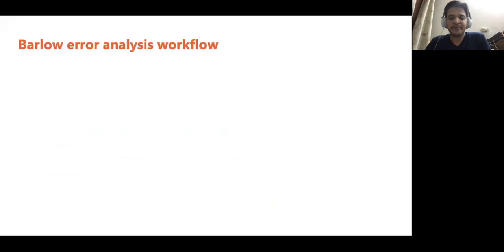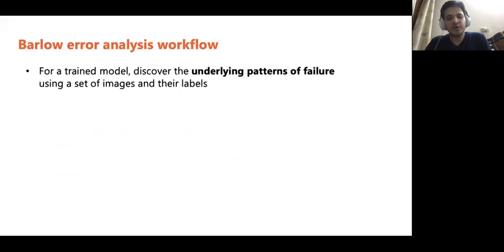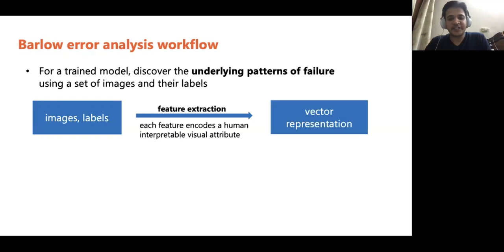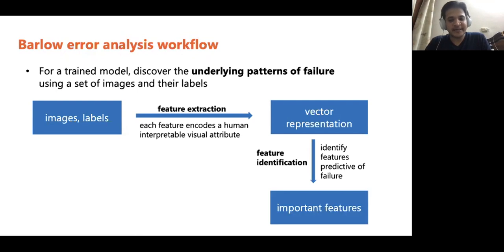Now, let us see how we can use this internal representation for error analysis. Here is the workflow. For a trained model, our goal is to discover the underlying patterns of failure using a given set of images and their labels. In the first step, we extract features from the images such that each feature encodes some interpretable visual attribute. This gives us a vector representation of the image. Now, once we have this representation, our next step is feature identification. Here, our goal is to identify the set of features that are highly predictive of failure. This gives us a desired set of features.